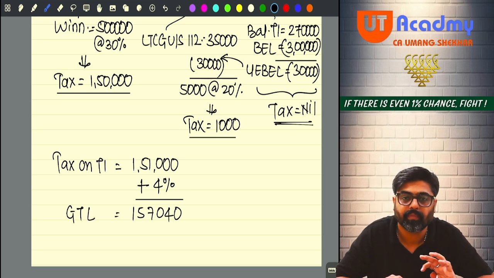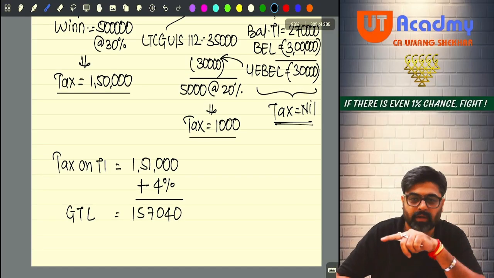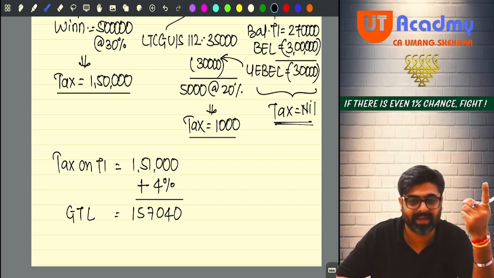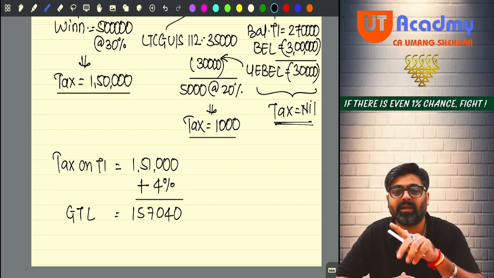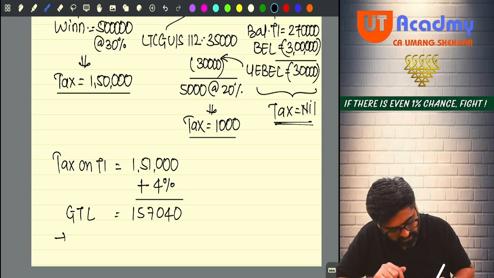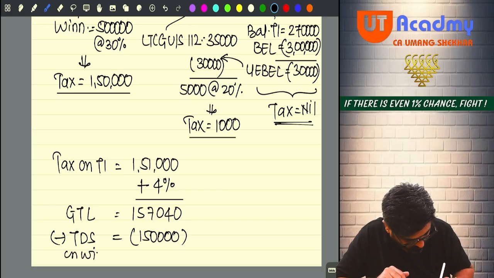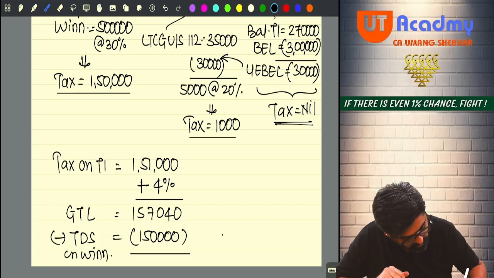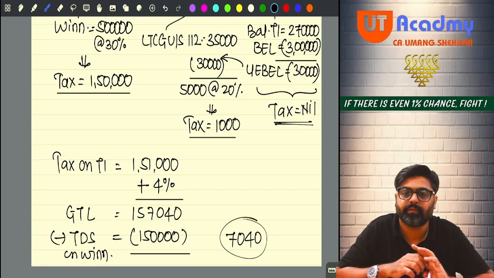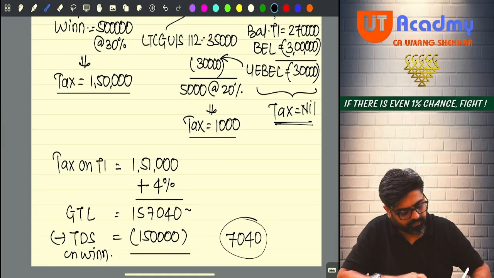Now pay attention. If my gross tax liability is this, don't you think that winnings from lottery which I am getting, 1,50,000, it is more than 10,000? So the tax would have been deducted, 1,50,000. So that tax also I will take as a credit, TDS 1,50,000 on winnings. So your final tax payable will be 7,040 only. Done, sir. ICAI would have given the answer till here only.